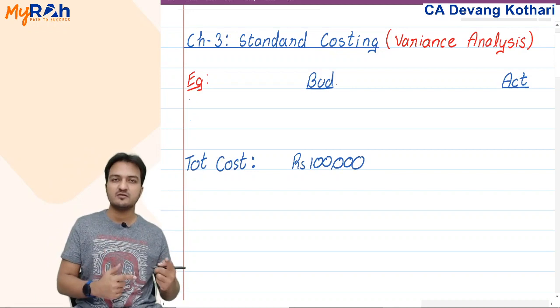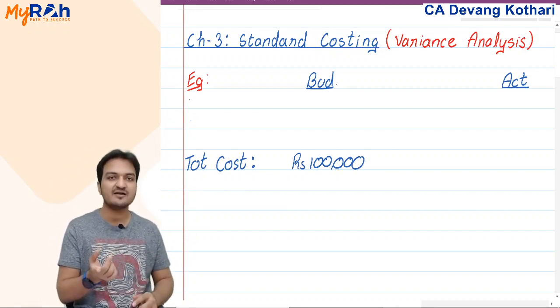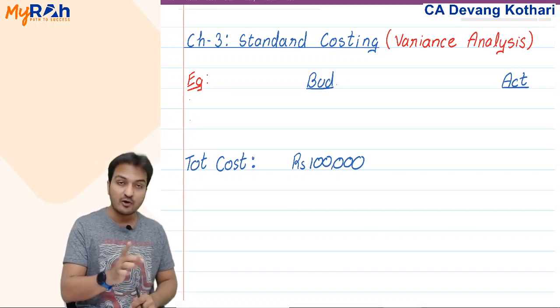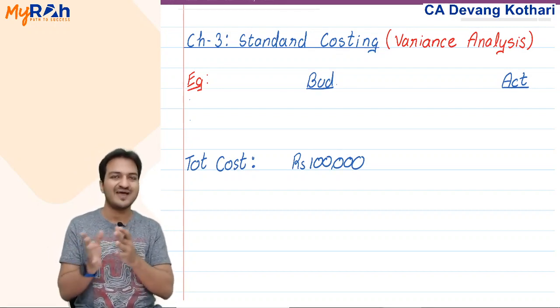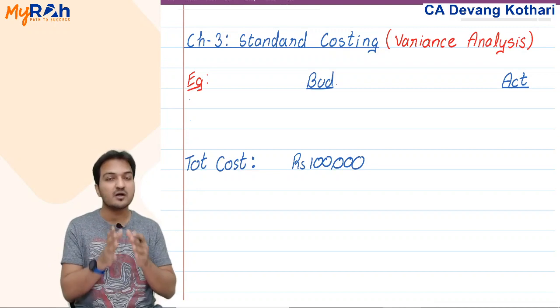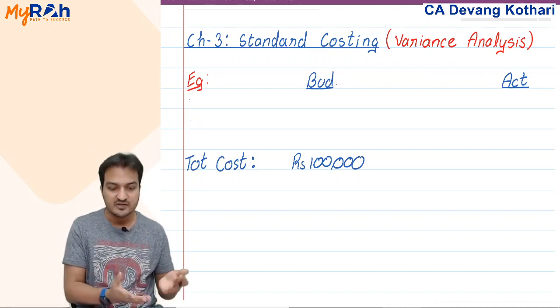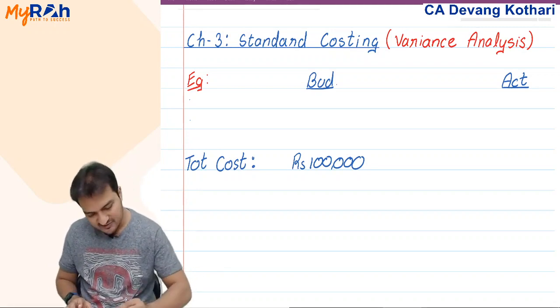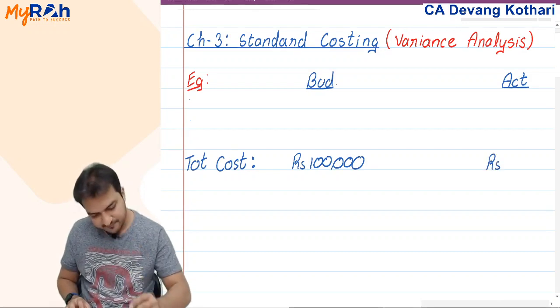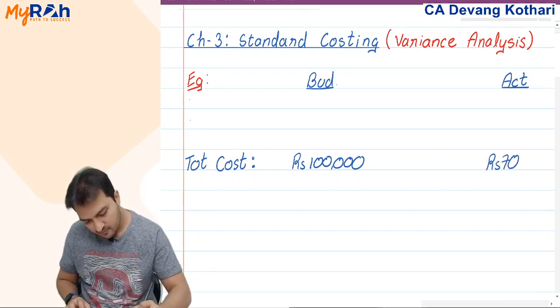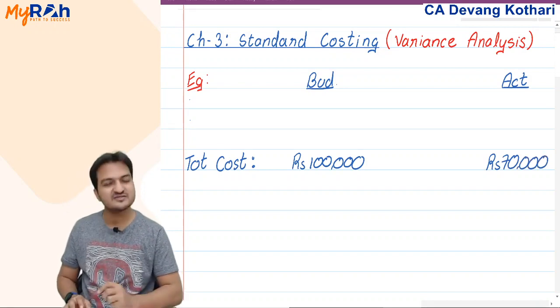Now when did I make this budget? This budget was made at the beginning of the year. Then by the end of the year I will get to know the actual. Say, for example, the actual cost in that year turns out to be rupees 70,000.